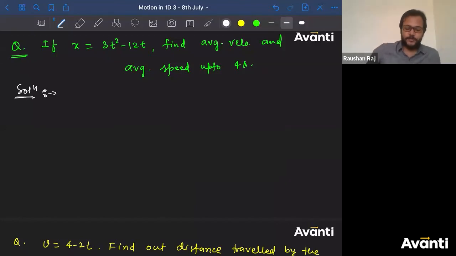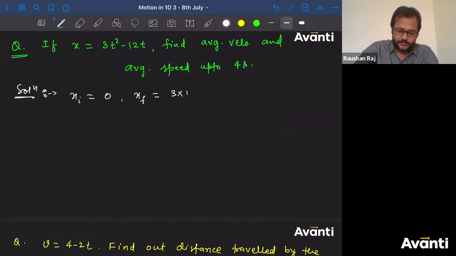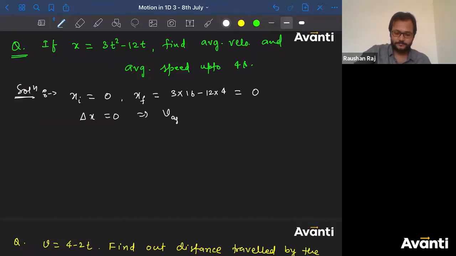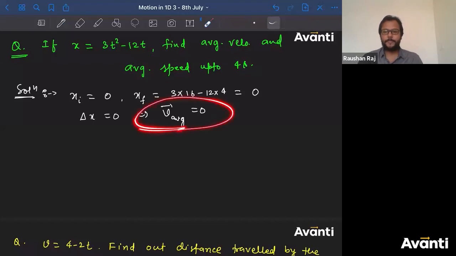Let's find the displacement. What is the displacement here? xi is 0, xf is 3 into 16 minus 12 into 4. What answer did you get? 0. This is what you will get, right? So initially the particle was at 0, finally the particle again comes back to 0. So what is the displacement? So what is the average velocity? Does that mean there is no motion? If you get average velocity as 0 or displacement as 0, does that mean there is no motion?